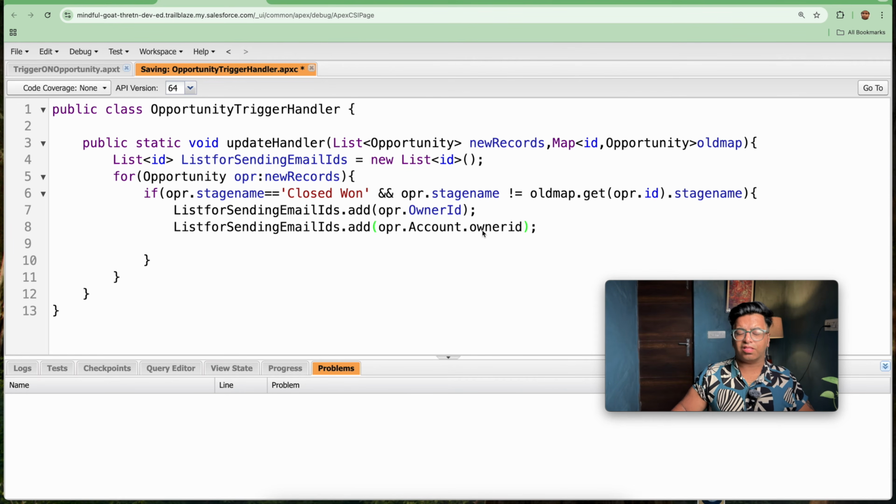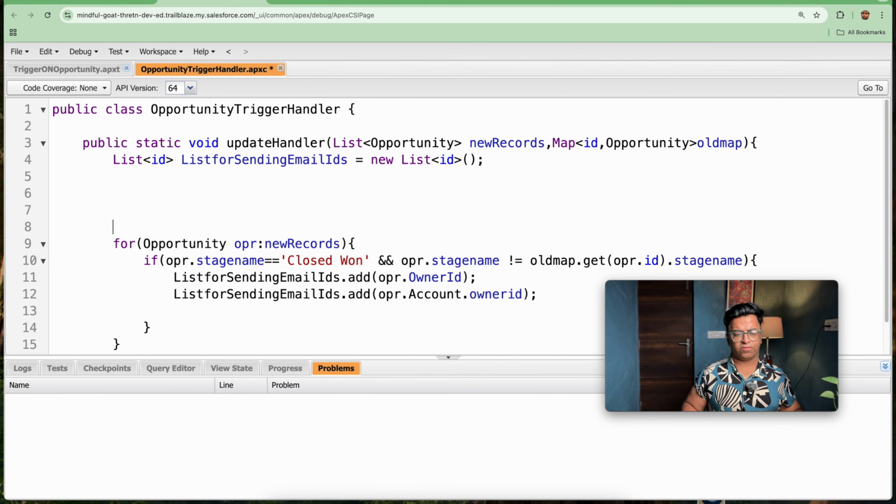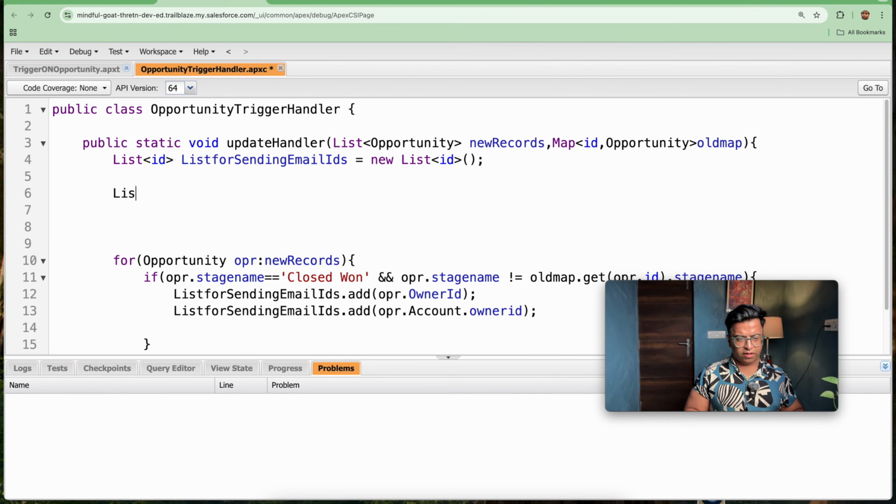So in order to pick the account owner ID, we need to query the records. So what I will be doing, I will be querying the record. So list of account. I will be querying select ID, name, owner ID from account, where ID in account ID set.